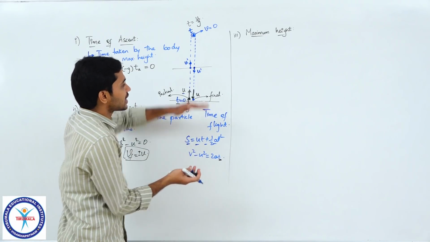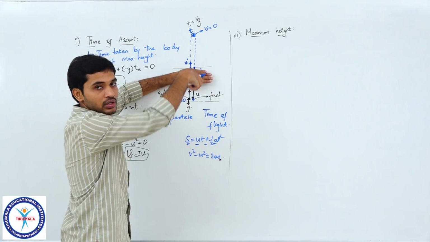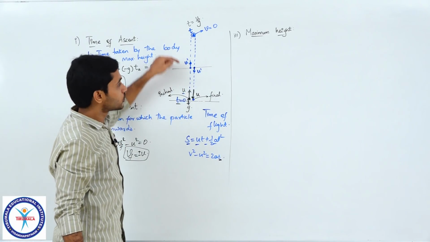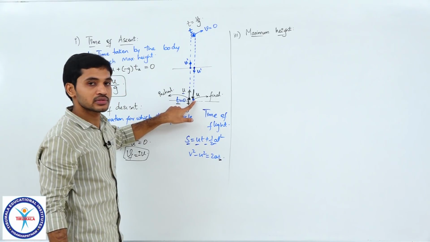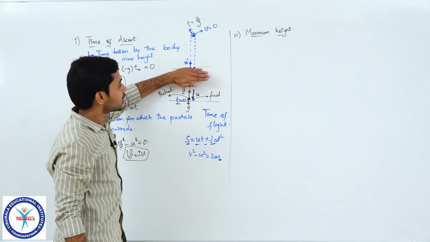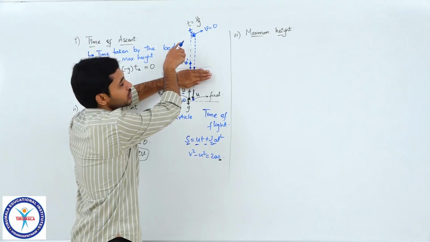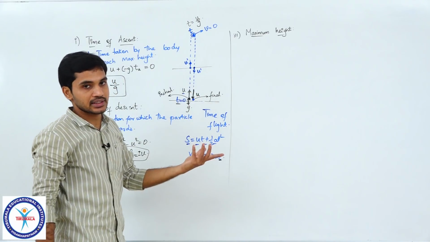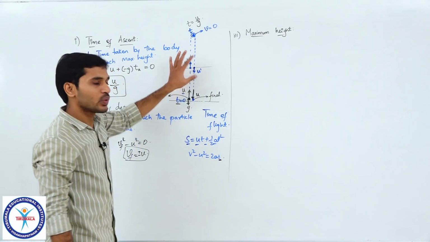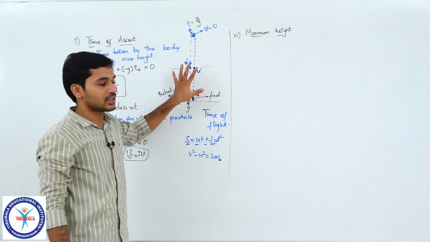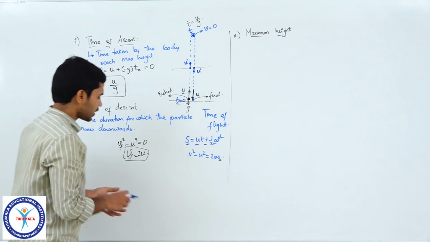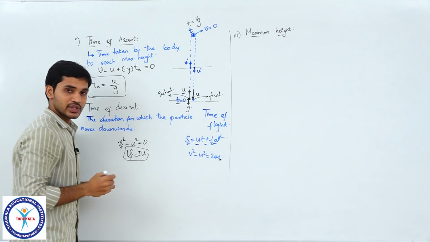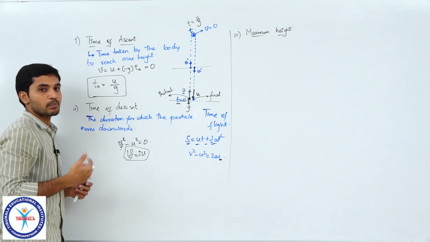So, you can consider this as another mini projectile, mini particle which is thrown upwards. From here it is thrown with u, so it returns to the same level with u, but opposite direction. In the same manner, if it is thrown from this level with u dash, then it will reach the same level with u dash. Clear? Okay, we will come back to this once again and discuss it in detail, but here we know that by the time the particle reaches this ground once again, its final velocity is minus u.